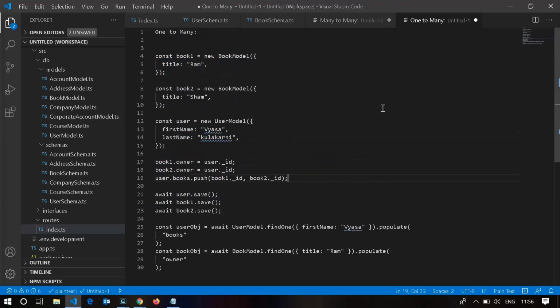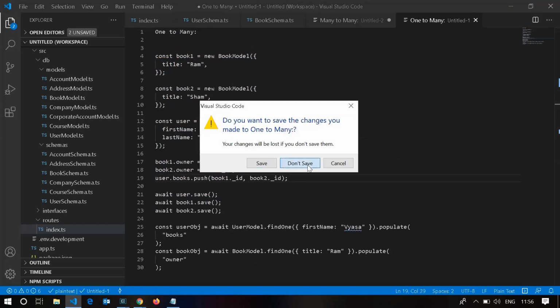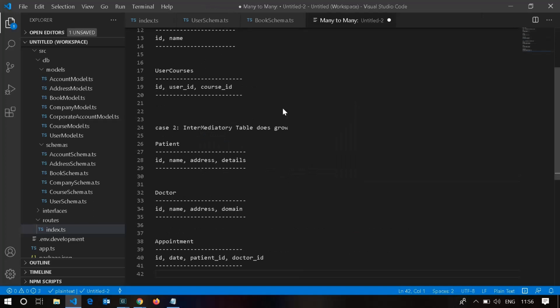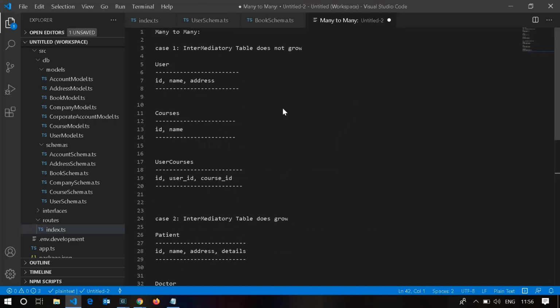And okay, so many to many. Here, one instance can have multiple instances of the other table, and in that other table, a single instance can belong to multiple instances of the first table. Okay, so what I mean is, let's take an example so that you can understand better.